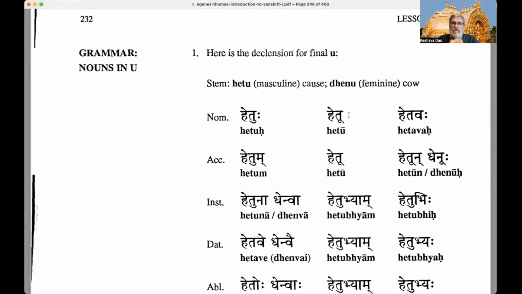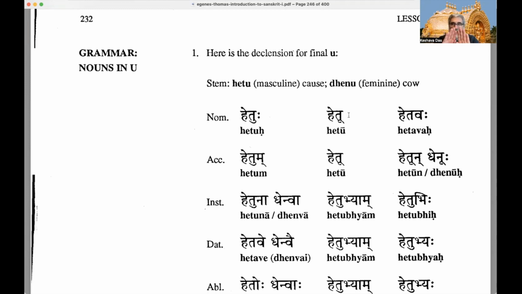So now we're going to look at the declension of nouns ending in U. We have here two nouns, hetu, which means cause, and denu, which means cow. Hetu is masculine, denu is feminine, right? Instead of hetu, Vaishnavas could use Vishnu, Vishnavaha, like that. So here it is, hetu. Again, he has put this in one, and because there are some differences in how denu is declined from hetu, the masculine and the feminine are a little bit different.